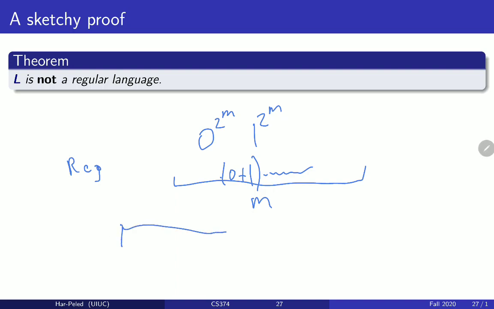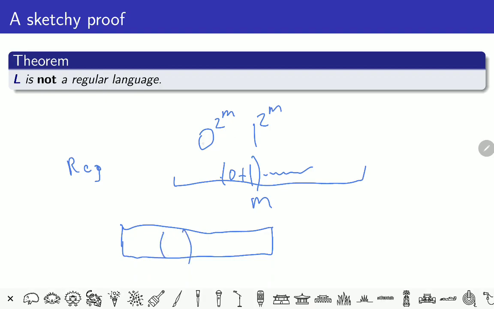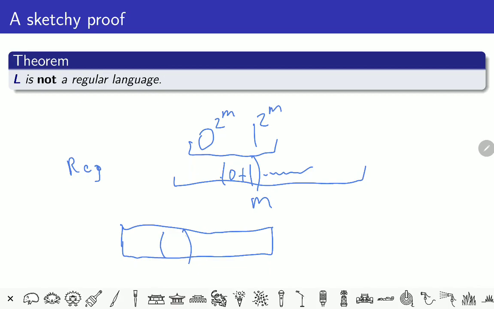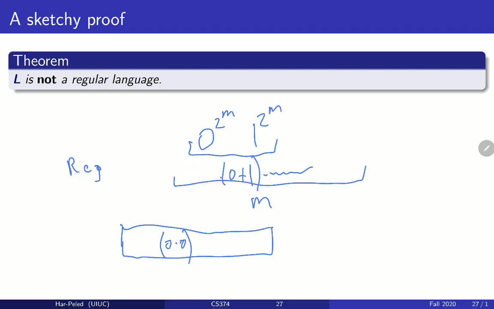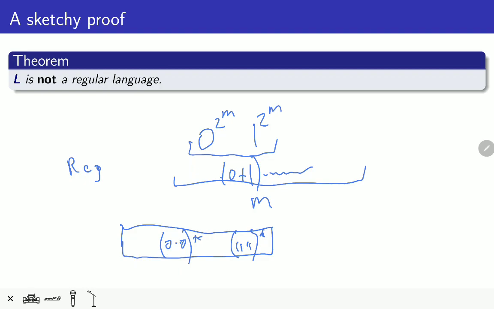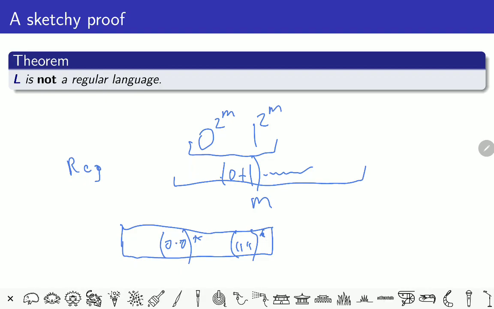So if the regular expression has a Kleene star, think about matching this long string with the regular expression. There might be some portion that is in a Kleene star, and it matches a run of zeros. And there might be some other part which also has a Kleene star on it, whatever the expression is on it, that matches a run of ones. Okay, if this is the situation, then we are done, right?